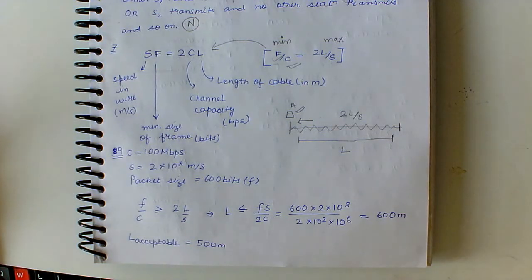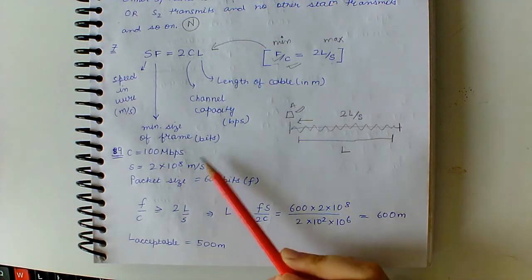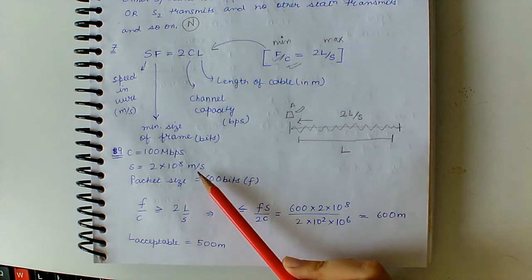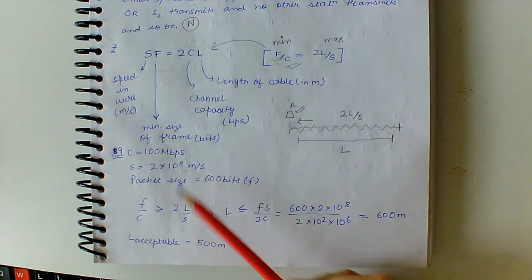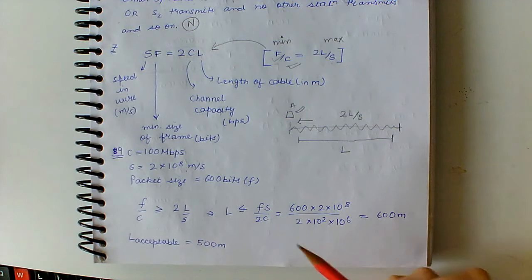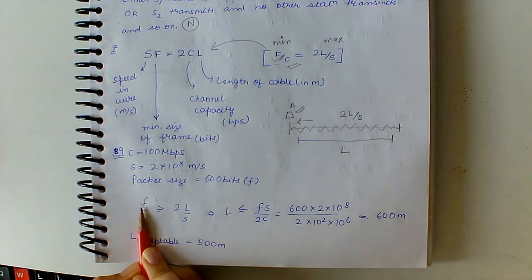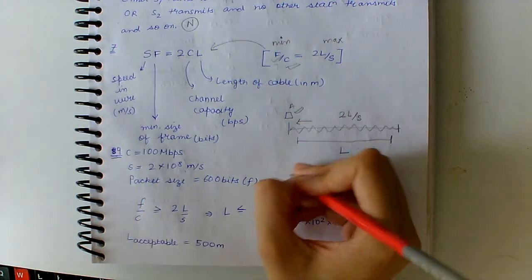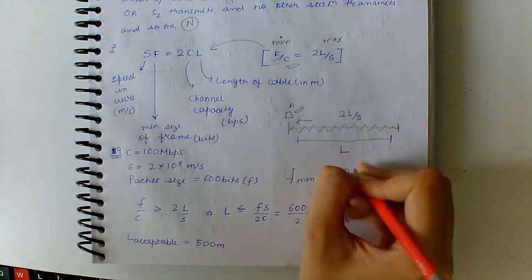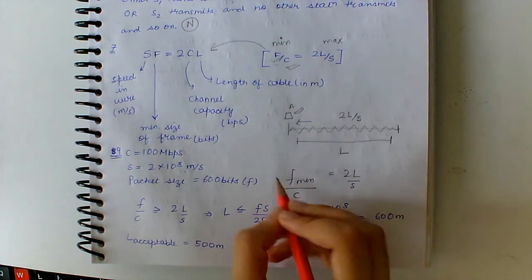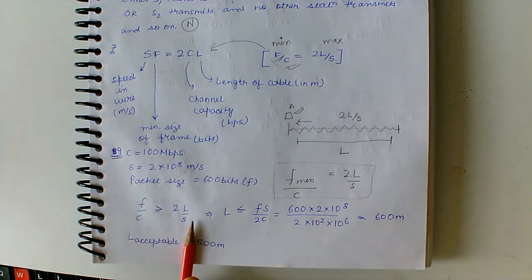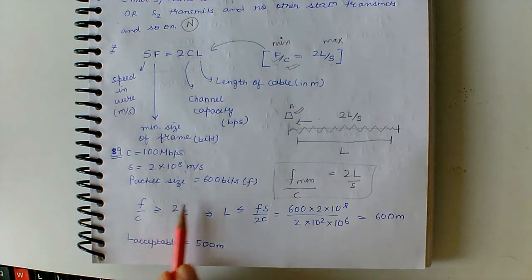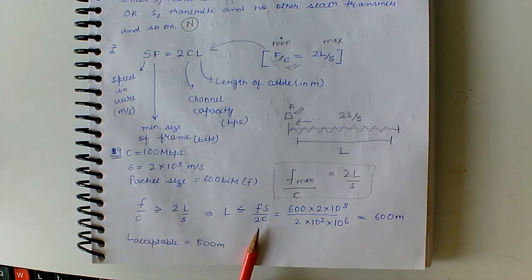Now question 9. Ethernet has 100 Mbps bandwidth. The signal travels along the copper wire at 2 into 10 to the power 8 meter per second. The size of the packet is 600 bits. Which of the following cable length is acceptable? So we know that frame size, the minimum F minimum is given by 2L by S. This is the formula for F minimum. So the value of F is always greater than equal to 2L by S into C.